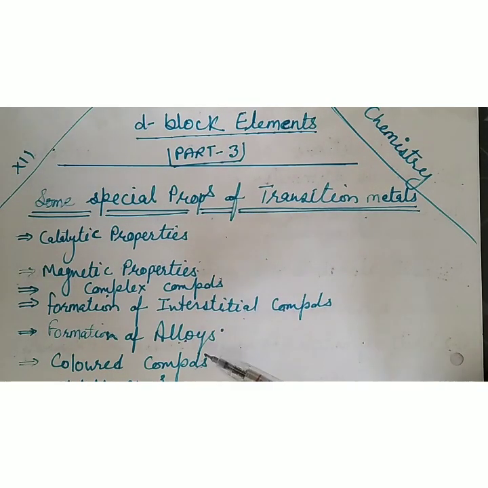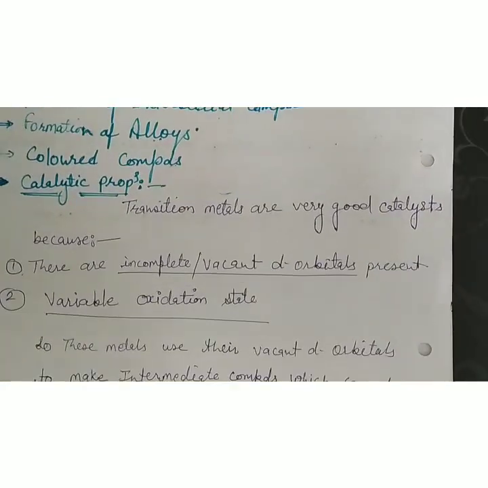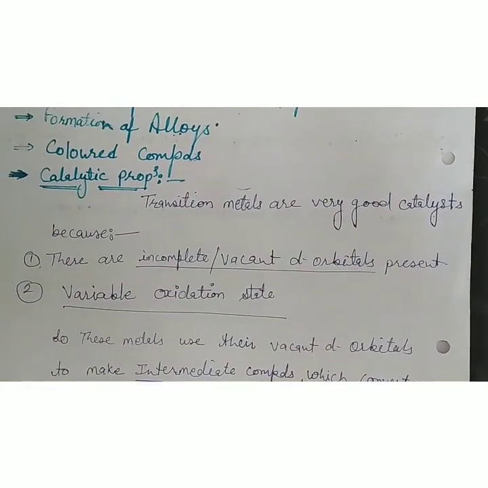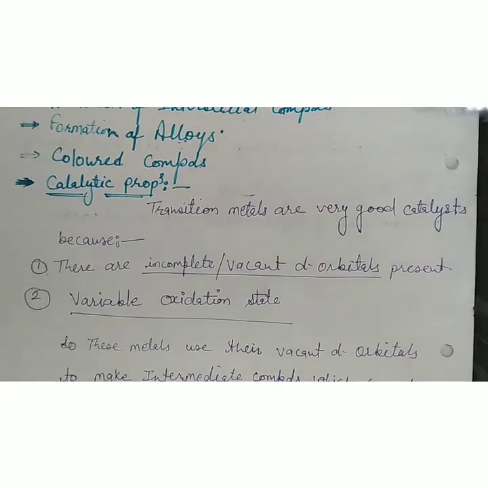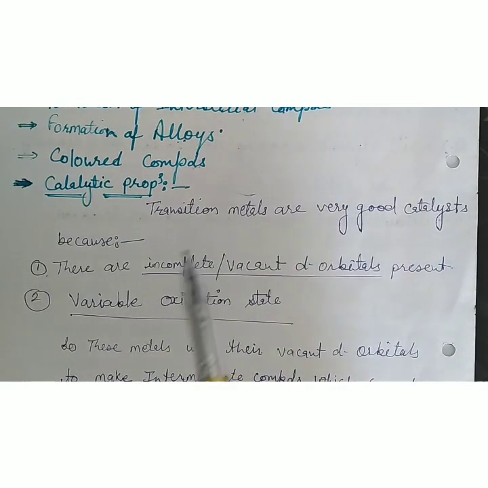One question from each topic comes in board exams. Now we will start with catalytic properties. Transition metals are very good catalysts. As you know, a catalyst is something which enhances the rate of reaction. But why are transition metals very good catalysts? There are two reasons for this.